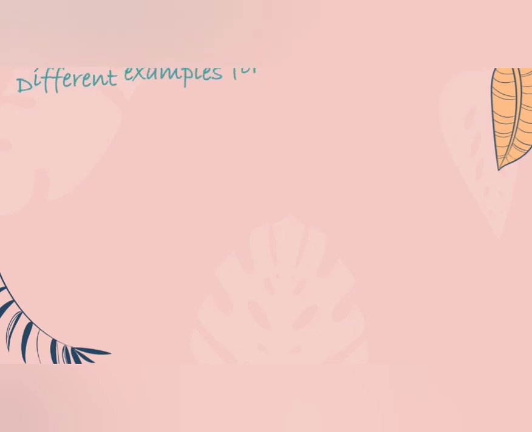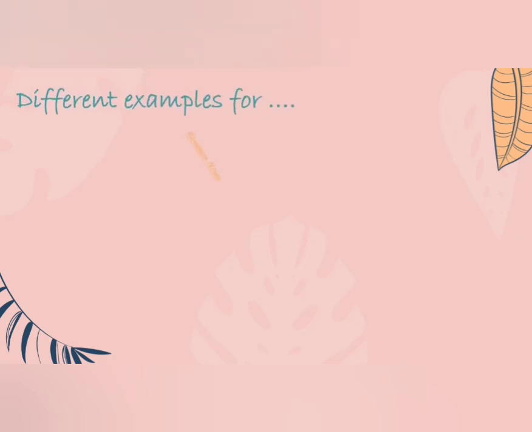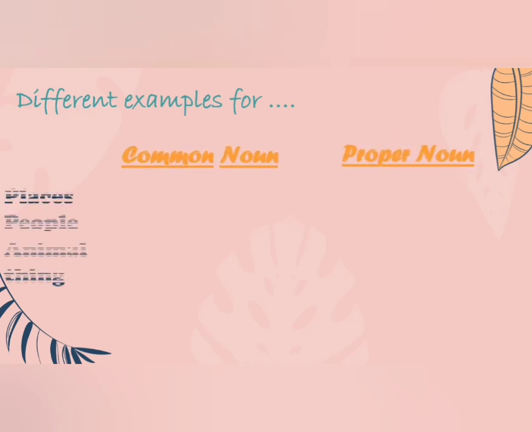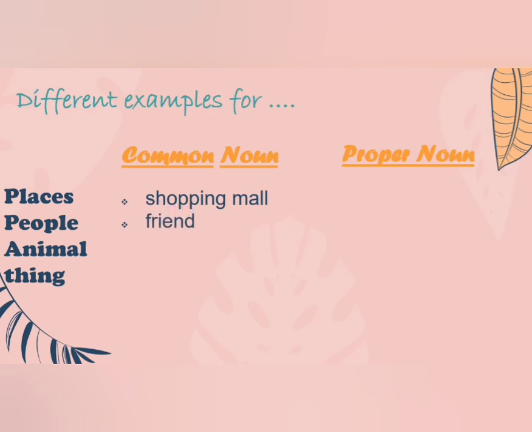Now let's see different examples for common noun and proper noun on the basis of places, people, things and animals. Place, shopping mall. For people, friends. Animal, dog. Thing, flower. Idea, fun.